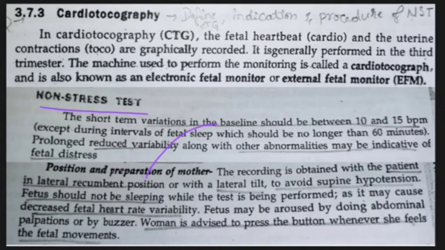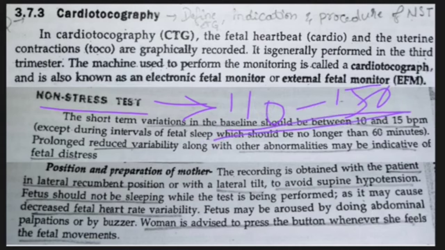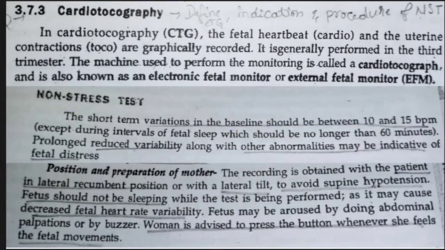Again, after 1 hour, when we place the sensor, the fetal beat should be active. If the fetus is still sleeping for more than 1 hour, more than 60 minutes, it indicates the fetus has abnormalities. There is a problem, there is fetal distress. That is why the baby is sleeping. The normal beat of the non-stress test is 110 to 150 beats per minute. This is normal. This examination is performed for 10 to 20 minutes. During these 10 to 20 minutes, the mother is advised to press the button when the fetus is moving in the stomach.